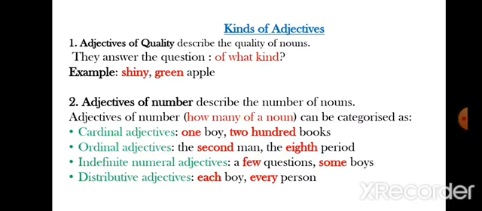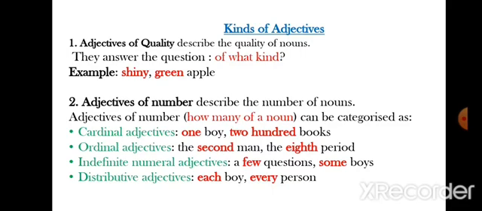Number 2, adjectives of number. Adjectives of number describe the number of nouns. How many? Adjectives of number tell us how many. This can be categorized as follows. Cardinal adjectives. You know cardinal number 1, 2, 3, 4, 5, 6. These are cardinal numbers like 1 boy, 200 books, 3 people. So 1, 200, 3. These are all cardinal adjectives.